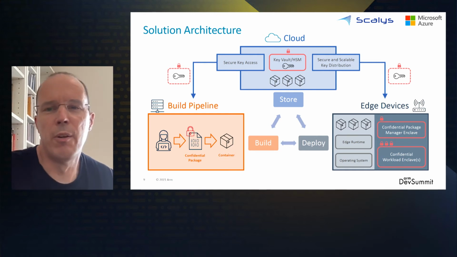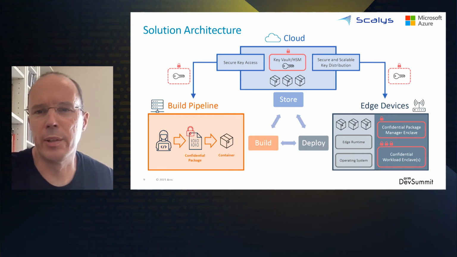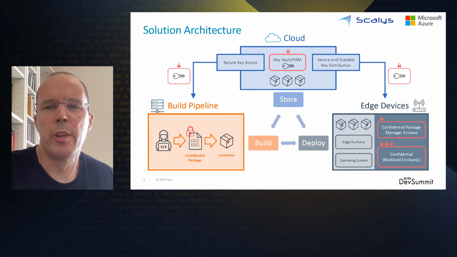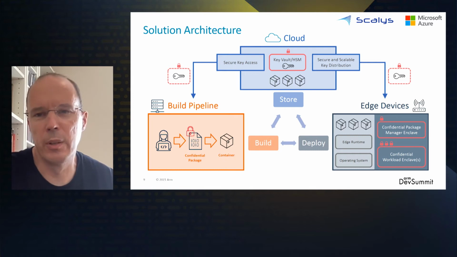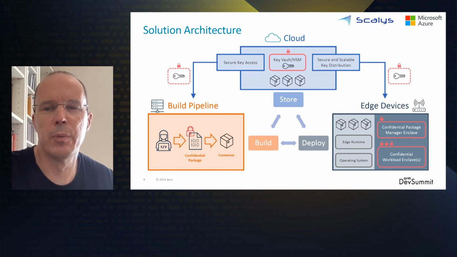One critical feature of this design is the sharing of a common symmetrical encryption key to both the build pipeline and the target device, so that the build pipeline can produce an encrypted application that the target device can decrypt and execute. This key can be protected at all times by storing it securely in a suitable key vault in the cloud, and also by wrapping it with additional encryption whenever it is transported. But even with all of this protection, we want to go further.